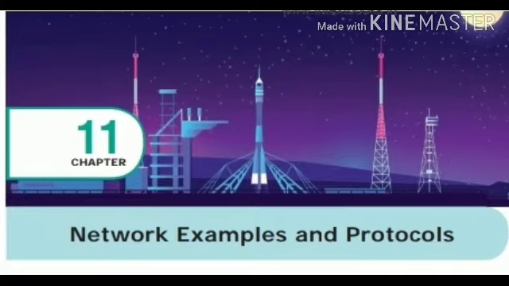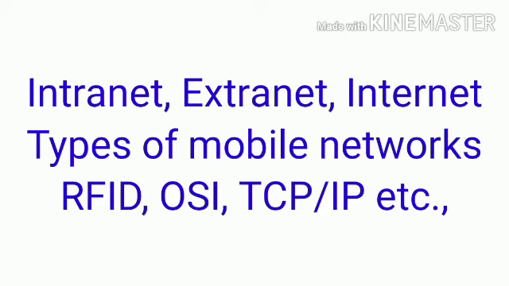What do you mean by network? It is a set of computers connected together, which is known as a network. What do you mean by protocol? Protocol is a set of rules. The main objective of this chapter is to know about the different types of mobile networks, the difference between internet and extranet, and to know about RFID, etc.